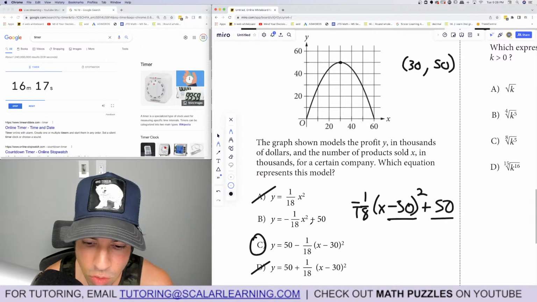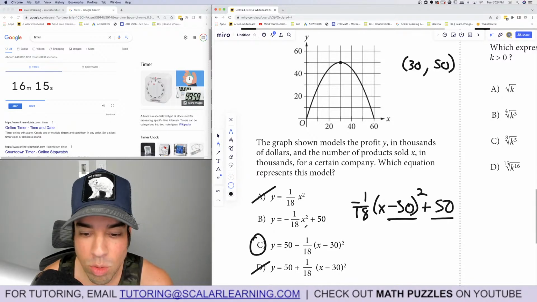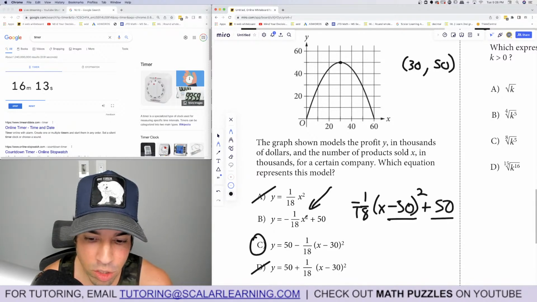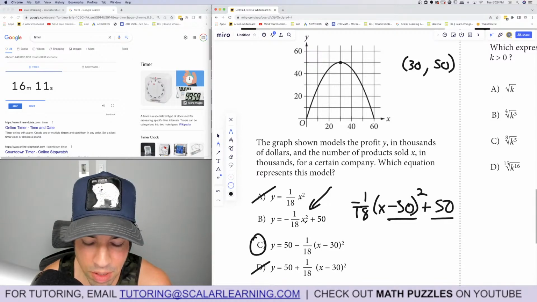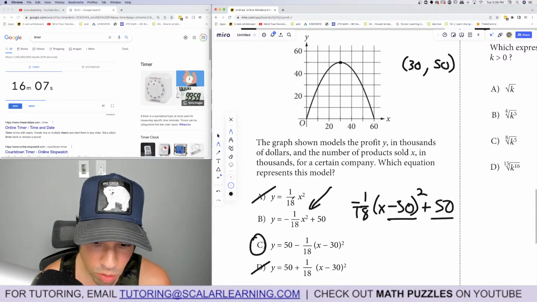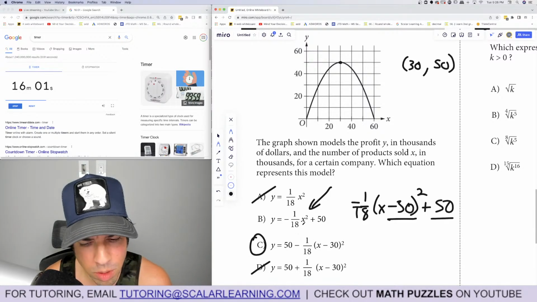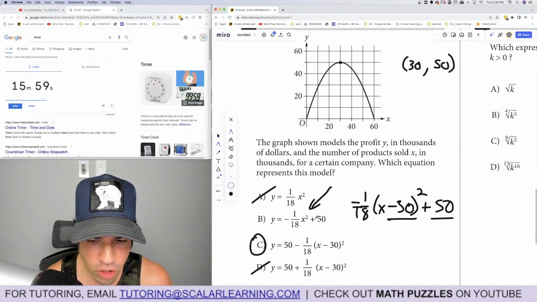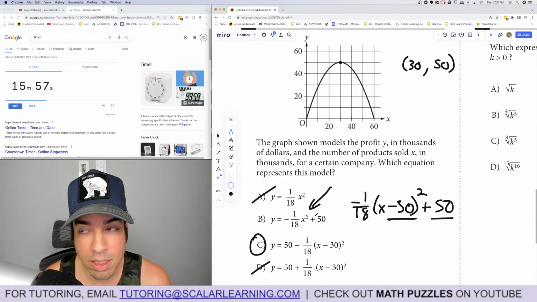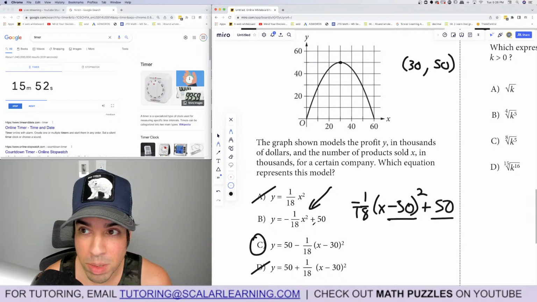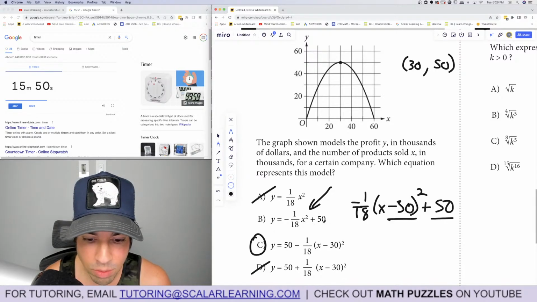This one would be wrong, because if you plug 0 in, the y-intercept would be 50, but obviously it's 0, 0. So if you plug 0 into the right one, you should get 0. Also, if you plug in 60, you should get 0. I don't know what it would be here. 3,600 divided by negative 18 would be negative 200, no, it would be negative 150.